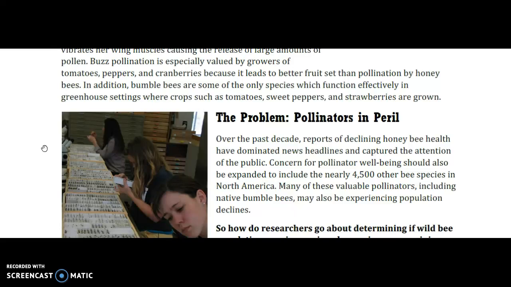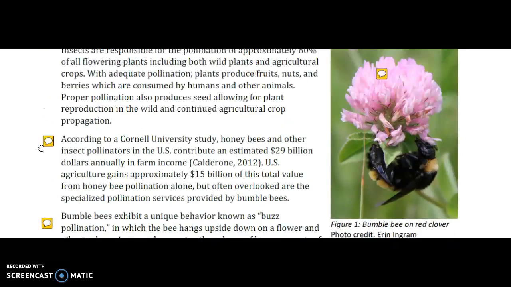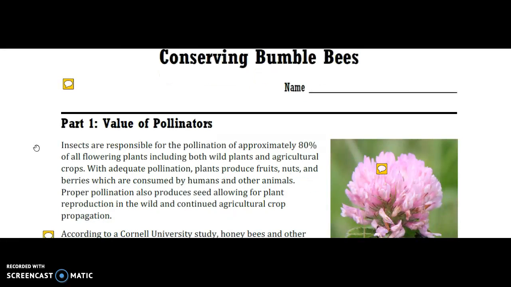From here, my mind starts going in another direction of asking the questions of why are bees in peril? What kind of problems are associated with bees? And why is that something I need to know? So as I read, I'm going to be looking for the answers to these questions, which will engage my active learning because I'm seeking out the answers to the questions I already have of the material.